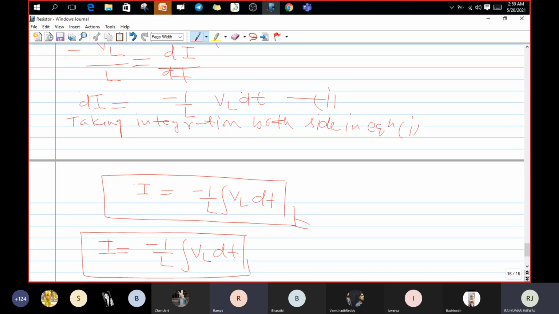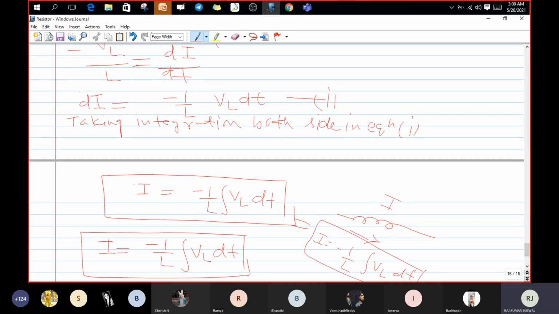Because we are taking the integration with respect to dt, we have to keep dt. That's why I equals minus 1 by L integral of VL dt. This is the formula of the current across the inductor: I equals minus 1 by L integral of VL dt.